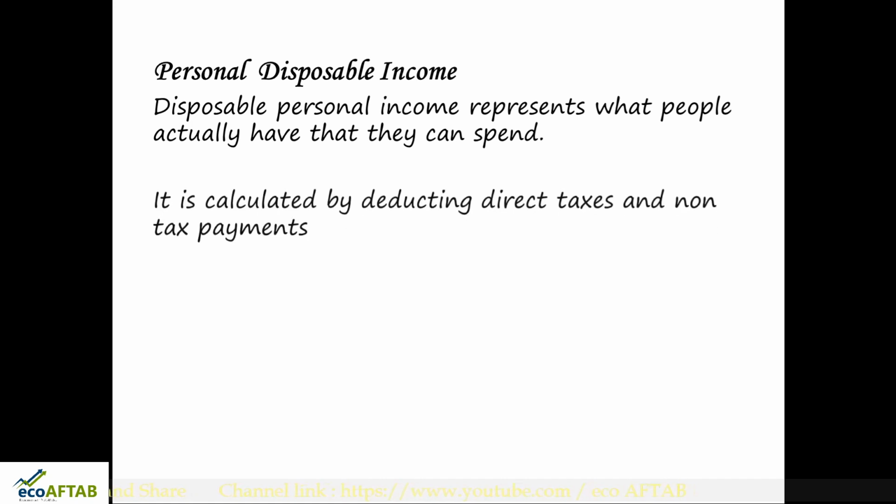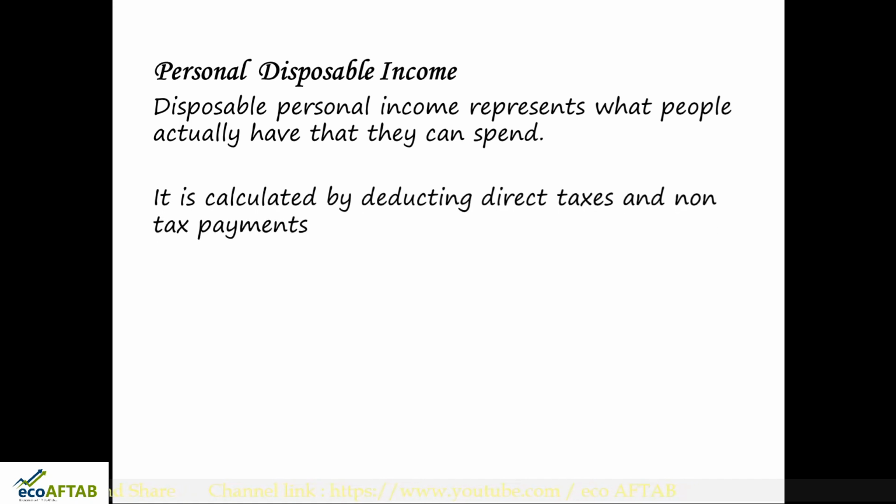Here it is calculated by deducting direct taxes. So personal disposable income is calculated by deducting direct taxes and one more thing, non-tax payments.